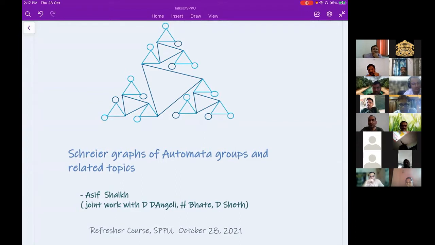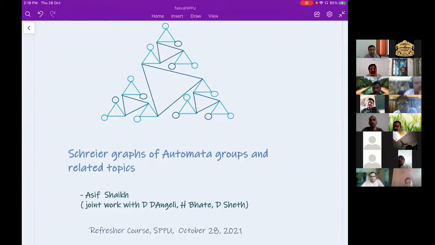Thank you, sir. Thank you once again for the opportunity. And let me start the lecture now. I'm planning to present what I did in my PhD thesis, some of the important results from my thesis that I'm going to showcase today. The diagram on the title slide is a Schreier graph, a third level Schreier graph. It shows the action of the Gupta-Fabrykowski group on the ternary rooted tree, the level 3 action. If you follow that level 3 action, one can generate this kind of graph, or a graph isomorphic with the one I have drawn.